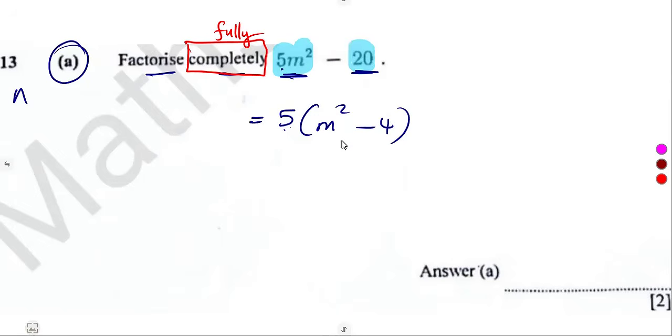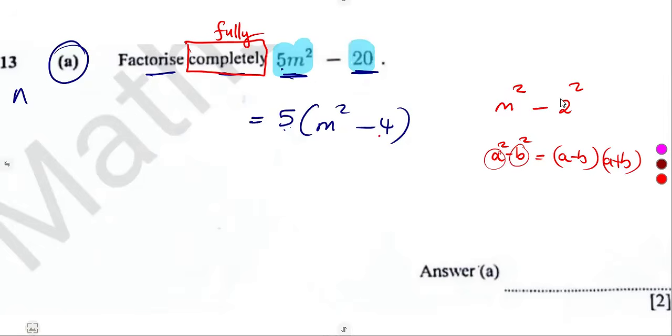So here, it's not about the terms that are the same or that are common, but it's what? A difference of two squares. m squared is a perfect square. 4 is a perfect square. It can be written as m squared minus 2 squared. Remember the factorization of a squared minus b squared. It gives us what? a minus b into a plus b.